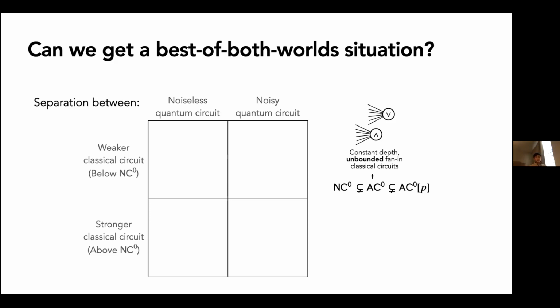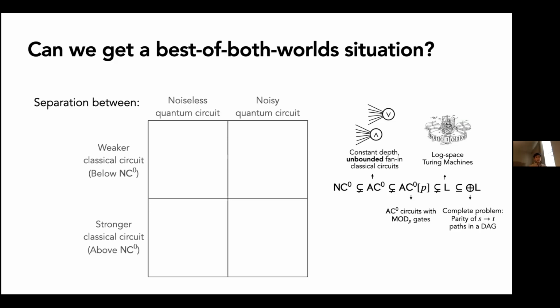Also strictly containing this are AC0[p] circuits. And these are just AC0 circuits with mod p gates. These mod p gates have the property that if the number of ones in the input is divisible by p, then it'll output a 0. Otherwise, it'll output a 1. And strictly containing this are log space machines. Basically, these are just log space Turing machines. And finally, containing this is the complexity class parity-L. You can think of this class in terms of its complete problem, which is just to determine the parity of the number of paths from a start to an end vertex in a directed acyclic graph.